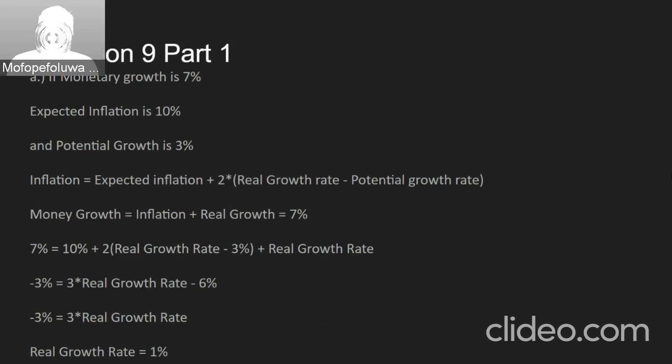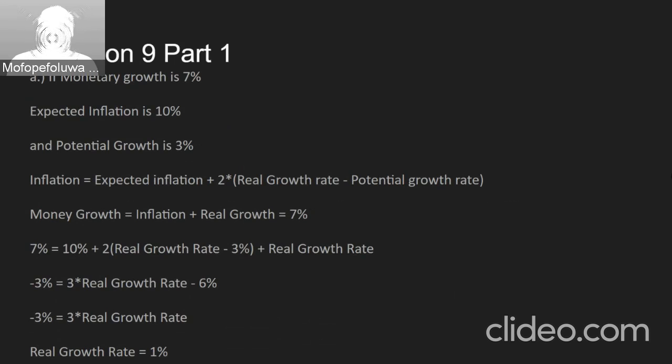For number 9, part A, there was a change in the equation for inflation, changing the value in front of the parentheses from a 1 to a 2. Following the math in the slide, this then gives us that the real growth rate is now 1%.